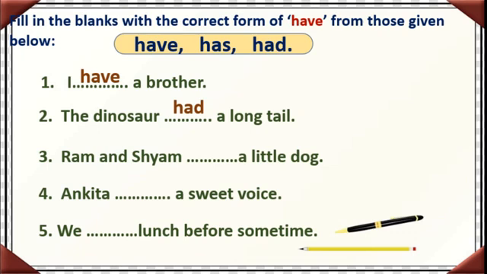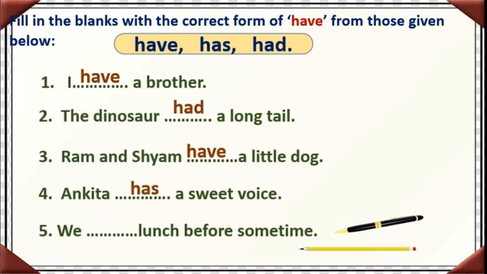Next, Ram and Sham dash a little dog. Ram and Sham, third person. Plural, isn't it? They have a little dog. Okay? Present tense. Ankita dash a sweet voice. Ankita is the third person singular. Ankita has a sweet voice.